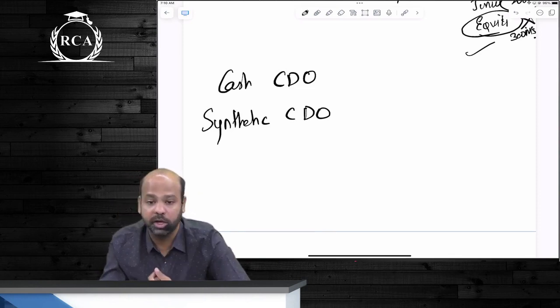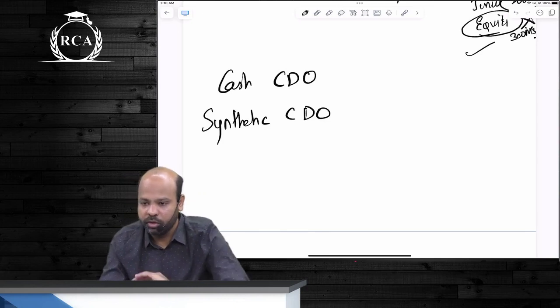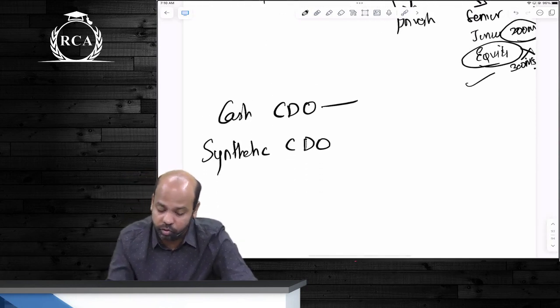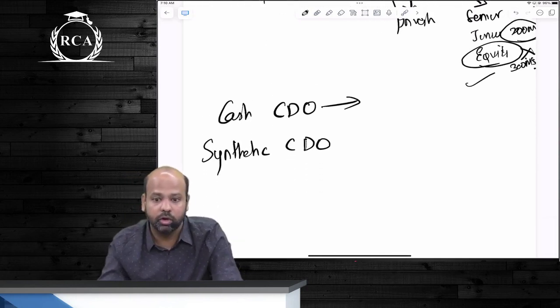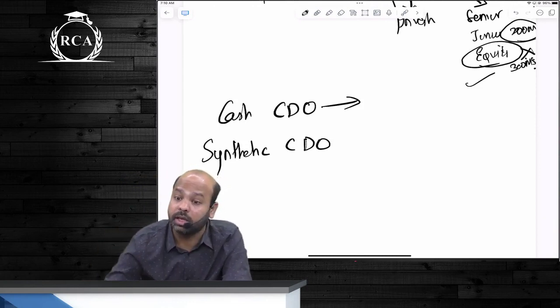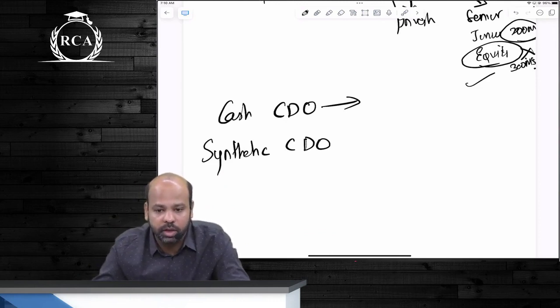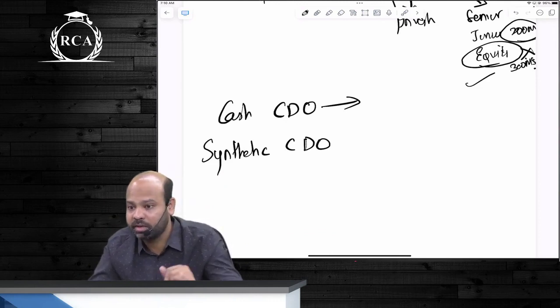You want to protect yourself against the asset. The first option was to sell the asset. Did we not do that in the first case? We sold the asset altogether in order to protect ourselves. Under a synthetic CDO, you are not transferring the underlying asset. What are we transferring? Only the credit risk. Sir, now how does only credit risk get passed?